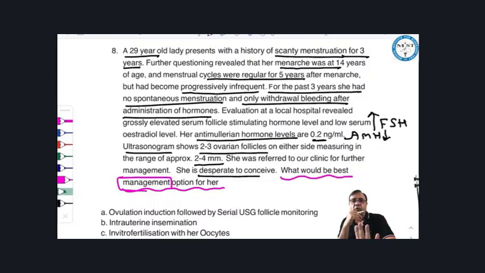Desperate to conceive, she wants a baby. The ovary is gone, so how will we give her a baby? Ovarian activity is gone. Anti-Mullerian hormone, the best indicator, levels should be at least 2 nanogram. They are just 0.2. And look here, grossly elevated